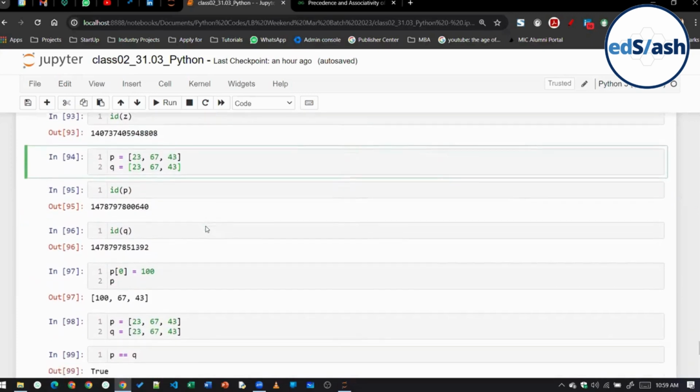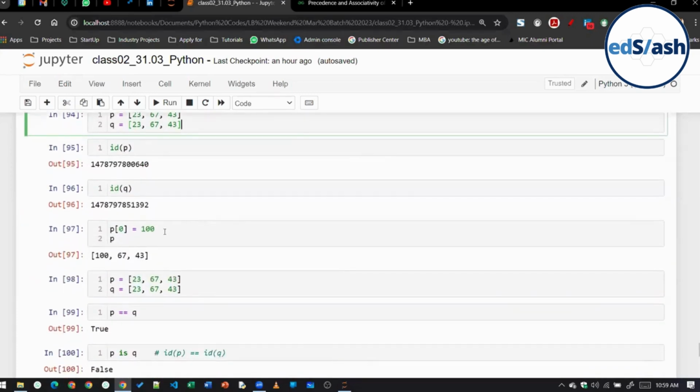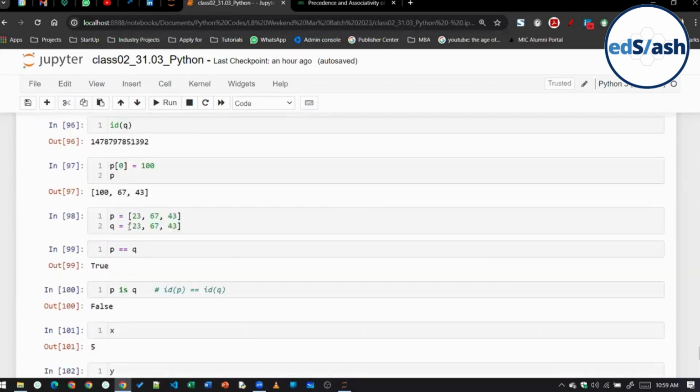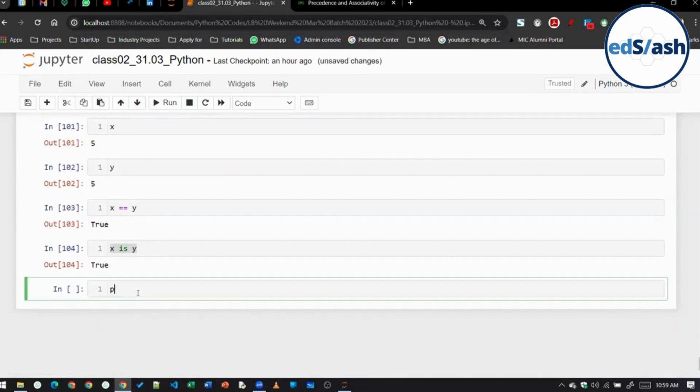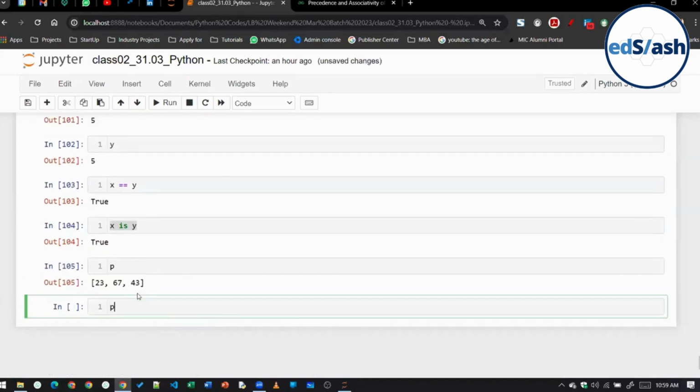List till 97. I think I covered this in the last session. This is P0 basically. See, when P is there, if I write here P0, the P0 will give me the first element. If I write here P1, the P1 will give me the second element of the P variable, the P list. Clear now? Is it clear class so far?